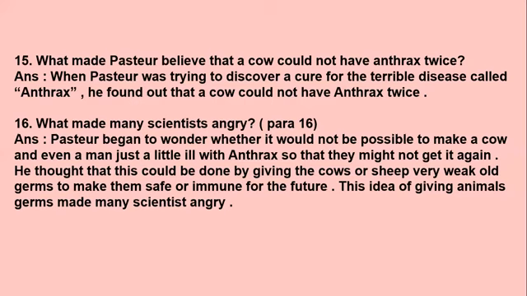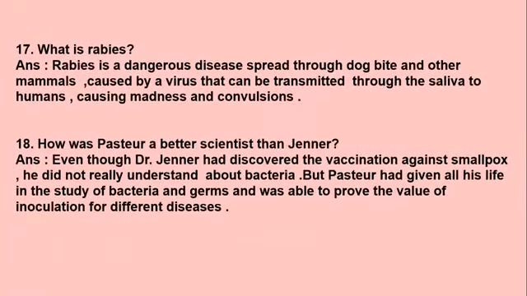Okay. So, moving on to the next question, students. What is rabies? Now, rabies is a kind of disease. So, what is it? Let's see. Answer: rabies is a dangerous disease spread through dog bite and other mammals, caused by a virus that can be transmitted through the saliva to humans, causing madness and convulsions.